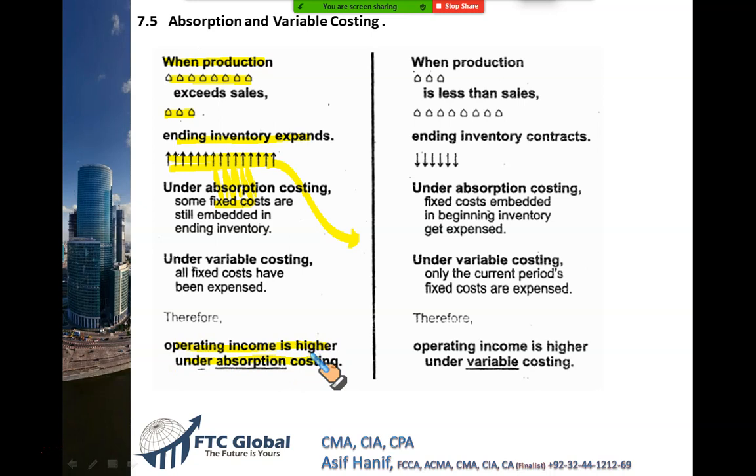Trudy George deliberately increased her production from 5,000 up to more than 1,500. So she was able to manipulate the profit. The reason was that she was able to transfer the fixed cost into the ending stock. And when the fixed cost hides in the ending stock, your profit becomes more. So whenever production is more than sales, your absorption costing profit would be higher. But when your production is less than sales, your ending inventory will be lower, so you will see the opposite result. Let me show this through numbers so that you fully understand the idea.